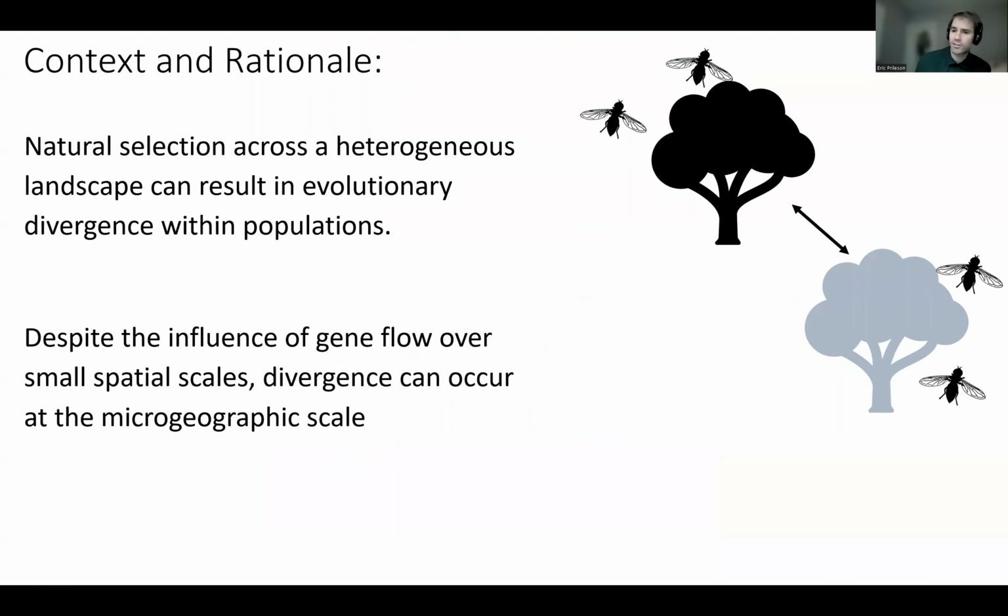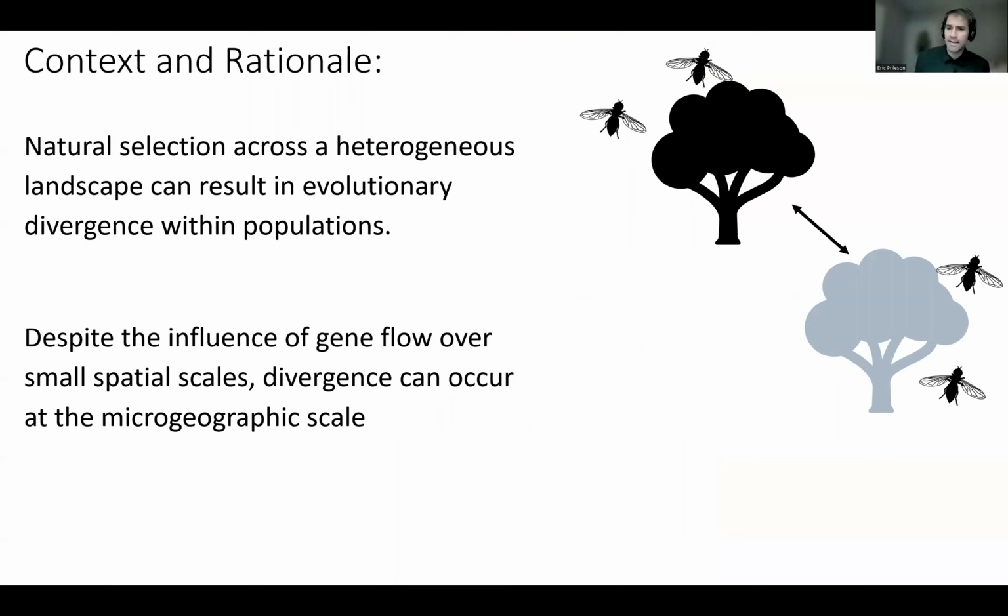So natural selection can occur when there's a heterogeneous landscape and possibly result in evolutionary divergence within populations. And despite the influence of gene flow or dispersal across small spatial scales, even when populations are relatively close together, it's possible that divergence can occur at that microgeographic or small spatial scale level.